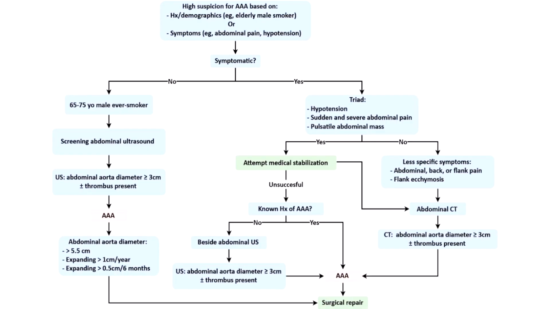Management of asymptomatic patients with confirmed AAA includes regular screening ultrasounds. However, if the diameter of the abdominal aorta is greater than 5.5, expanding 1 centimeter in a year or 0.5 in 6 months, surgical repair is indicated. For symptomatic patients, surgical repair is definitive treatment, though medical management may be attempted as a bridge.